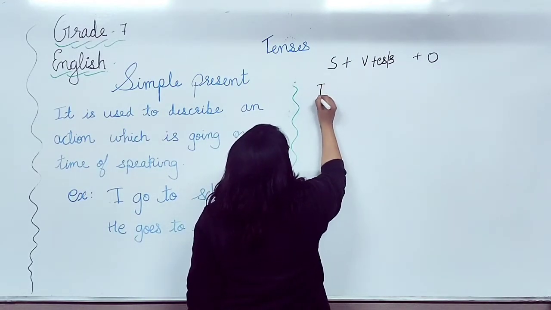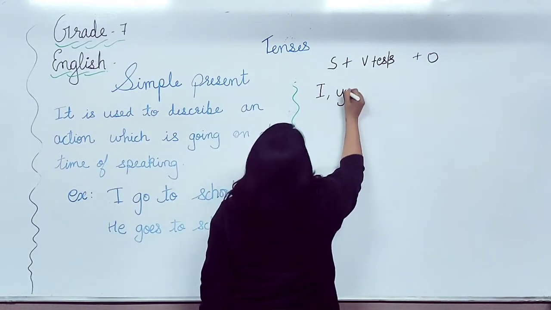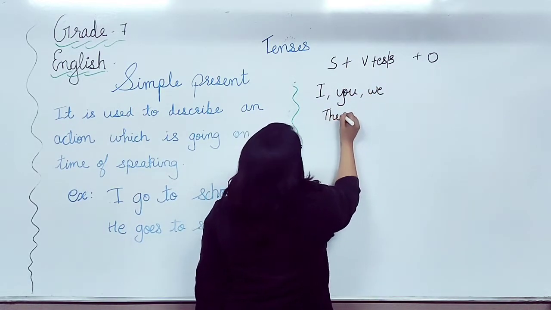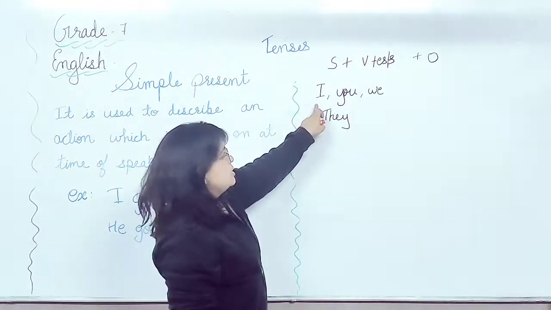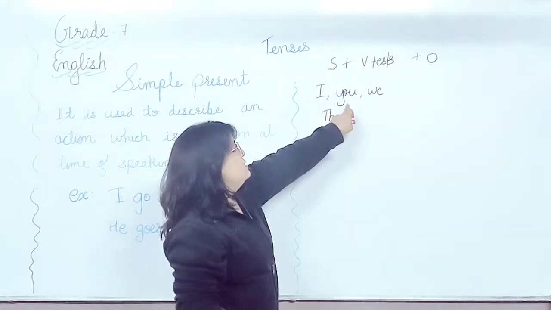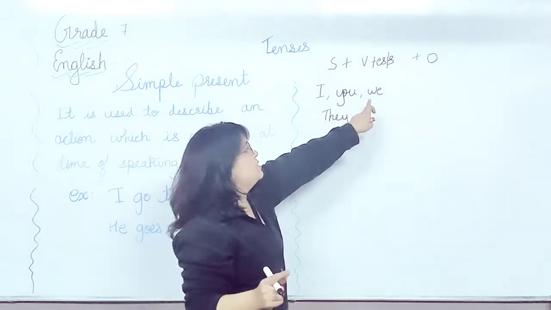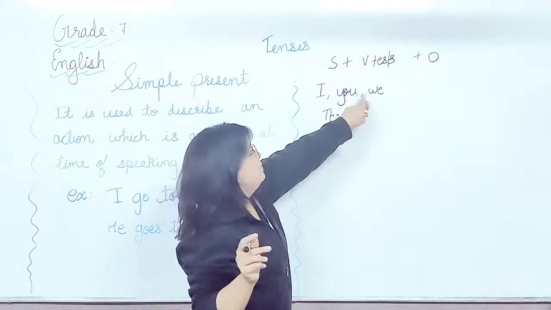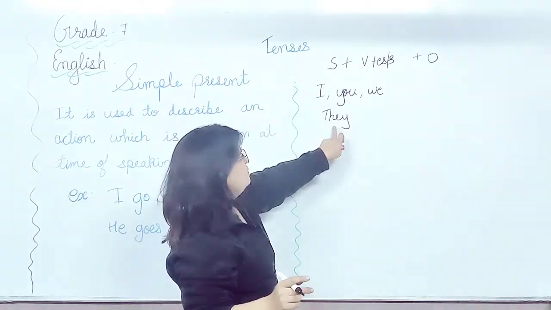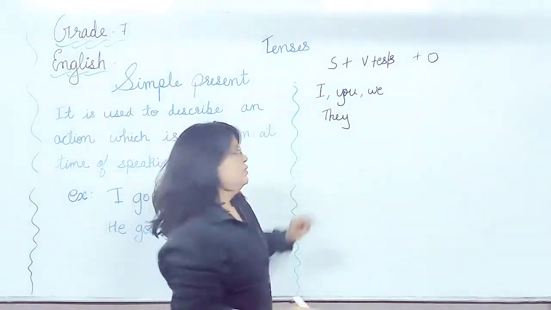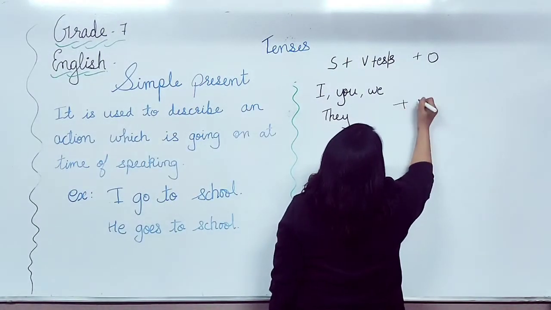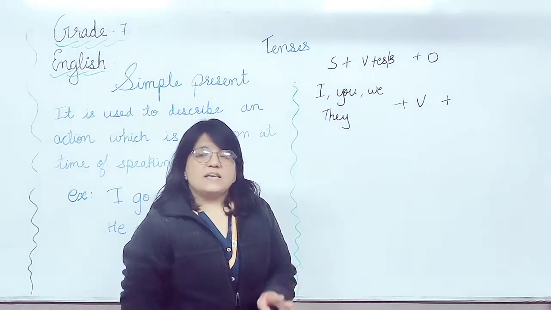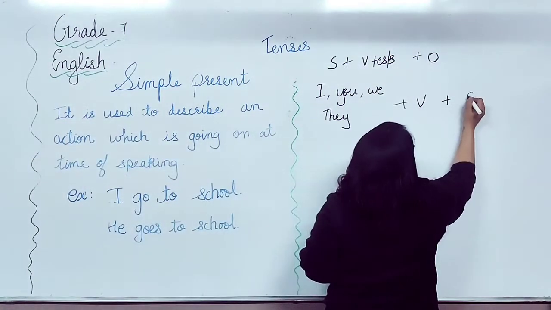Whenever subject is I, you, we or they. Means here you can see first person singular, second person singular, first person plural, second person plural and third person plural. So what we will do, we will take the verb as it is. हम verb को वहाँ पर as it is ही लेंगे plus object.